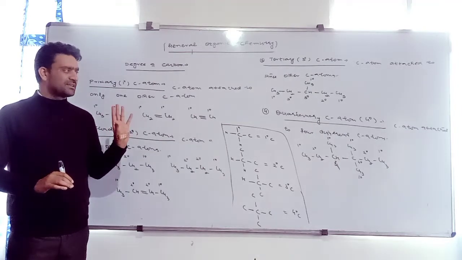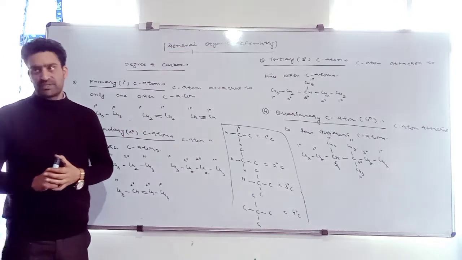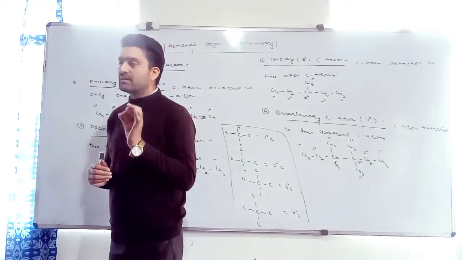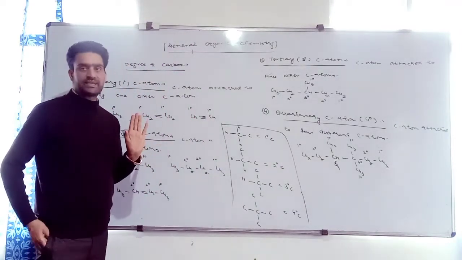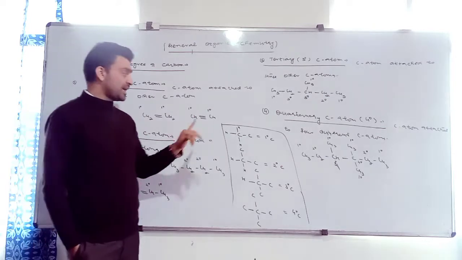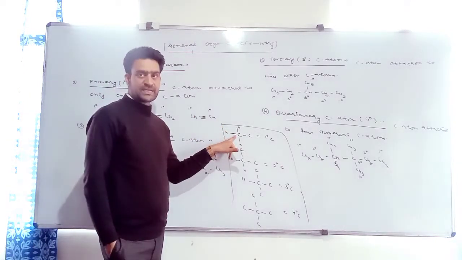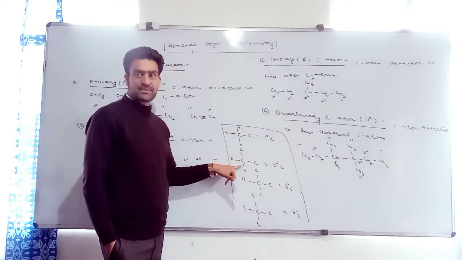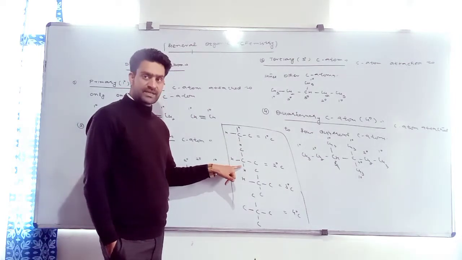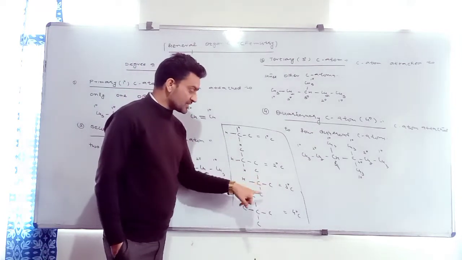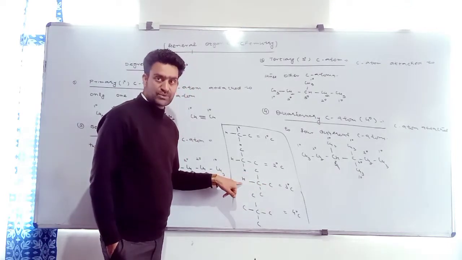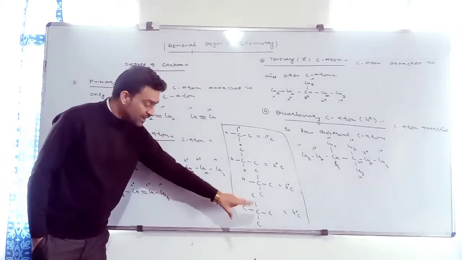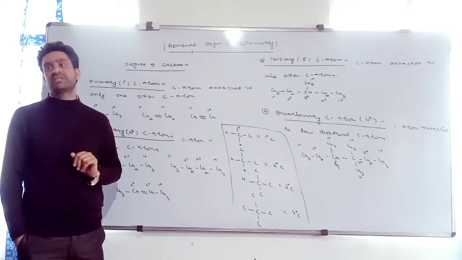Now it will be followed by the degree of hydrogen. I will ask you, what is the degree of hydrogen? Right? The degree of hydrogen directly depends upon the degree of carbon. If hydrogen is attached to primary carbon, we call it primary hydrogen. Those hydrogen atoms which are attached to secondary carbon, we call 2 degree or secondary hydrogens. And those attached to 3 degree carbon, we call 3 degree hydrogens. Clear? Can 4 degree hydrogen exist? No.